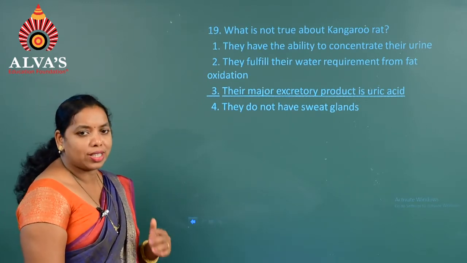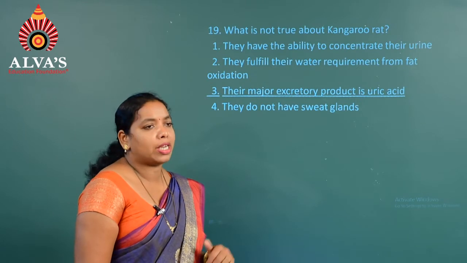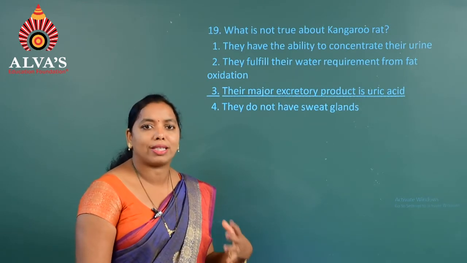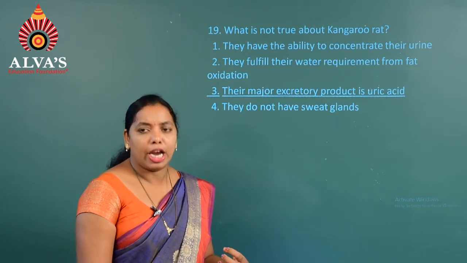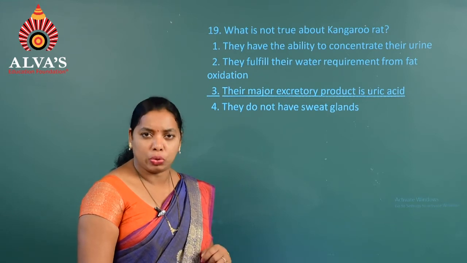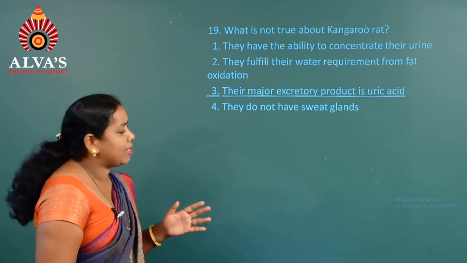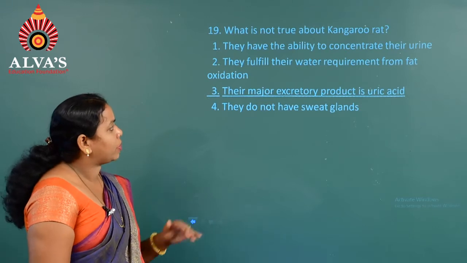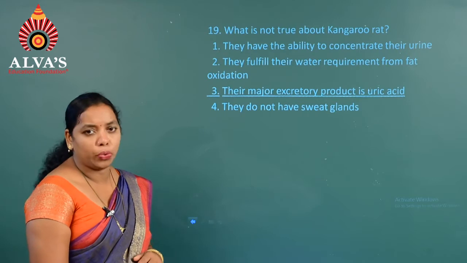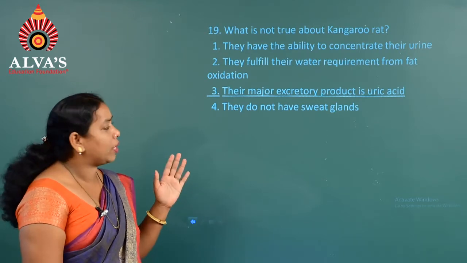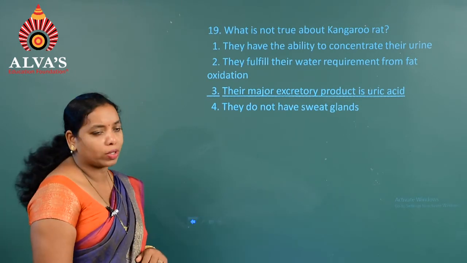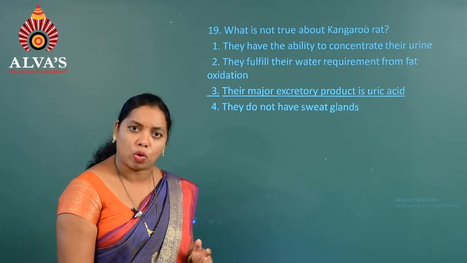Generally, the kangaroo rat has the mechanism of internal fat oxidation to release water, and it also releases a highly concentrated urine, that is urea. Based on that information, the first option, they have the ability to concentrate their urine, is true. And the second one, they fulfill their water requirement from fat oxidation, yes, that is internal fat oxidation.